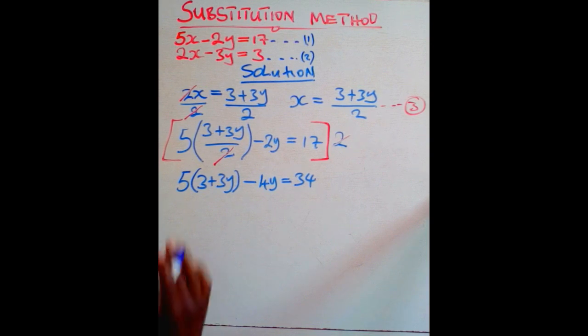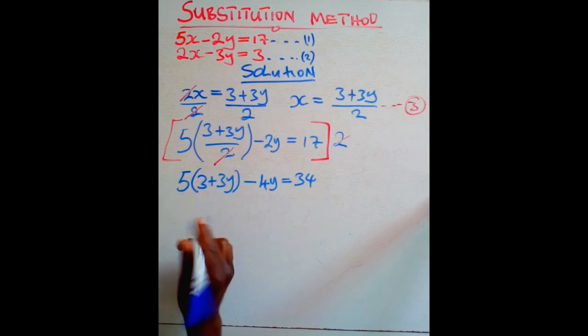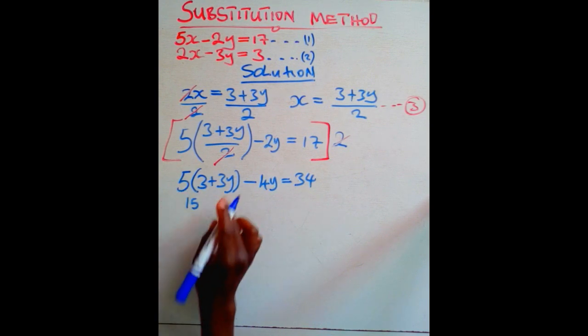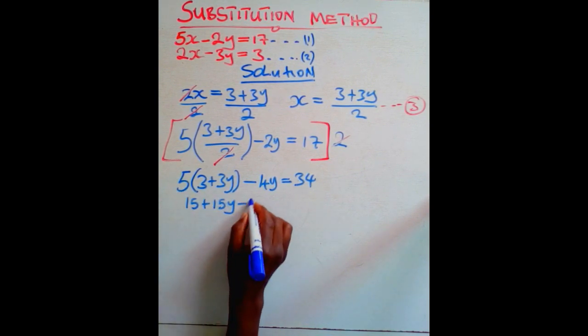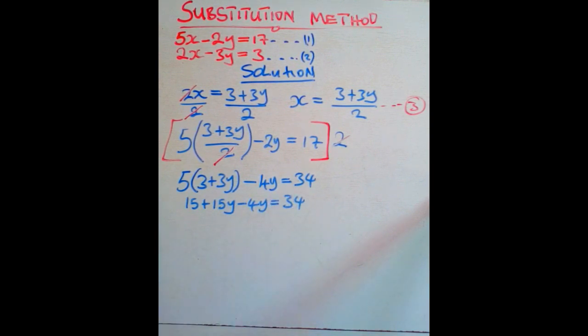Then from this point we can open the brackets. So to open the brackets, we have 5 times 3, which gives us 15. 5 times 3y will give us 15y, minus 4y equals 34.